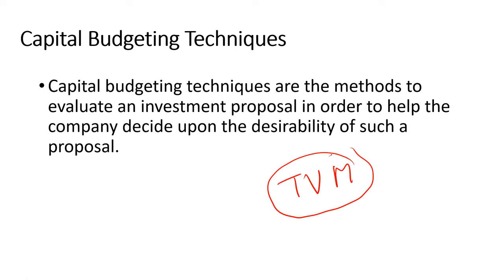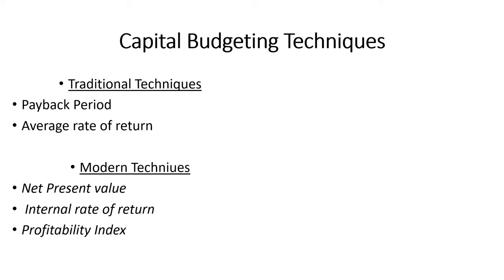Let's see the classification. The capital budgeting techniques are mainly classified into two categories: traditional approach and modern techniques. Traditional techniques involve the payback period and average rate of return, which is also called accounting rate of return. In case of modern techniques, we have three: net present value, internal rate of return, and profitability index.